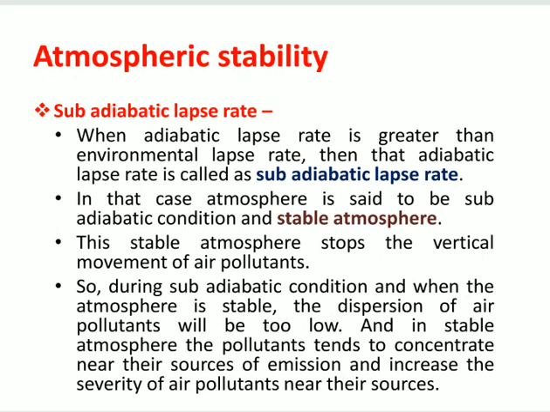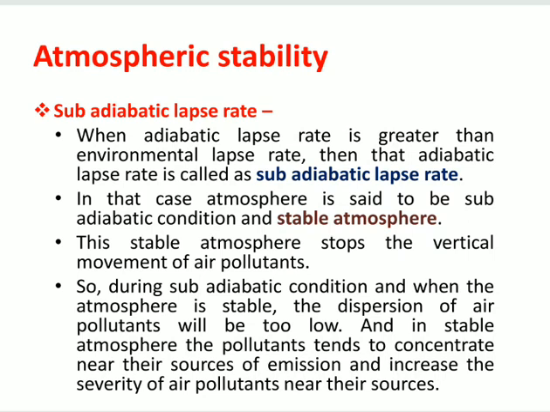Okay, from this point you have to understand that whenever the atmosphere is stable, all the pollutants try to accumulate near their source only, and whenever the atmosphere is unstable, the air pollutants can disperse, and whenever the atmosphere is stable the air pollutants will not disperse; they will try to accumulate near their source. Whenever the atmosphere is unstable, dispersion of pollutants will take place. So in that case the effects of air pollutants at a particular area will be minimum.